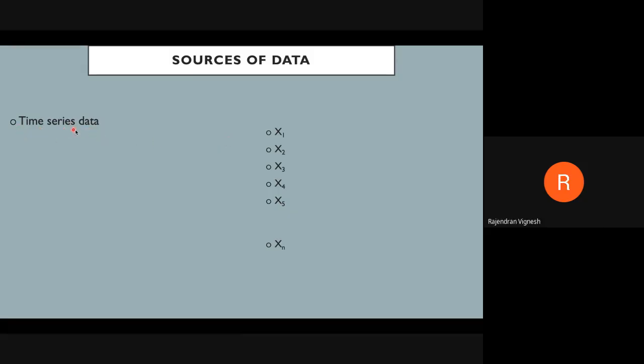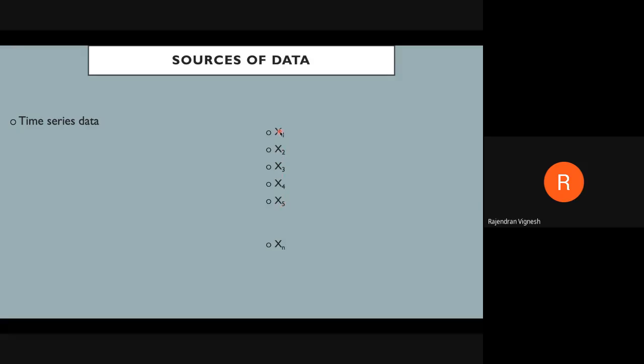What exactly is time series data? Suppose this X1 is daily data. For example, today at 5 o'clock in the evening, I take one reading. It may be rainfall data, evaporation data, or soil moisture data. I repeat the same on the next day at 5 p.m. So daily I do this for n number of days. That is called time series data at equal spacing. For example, today 5 p.m., tomorrow 5 p.m., the day after tomorrow 5 p.m., and the same repeats. So this is called time series data.